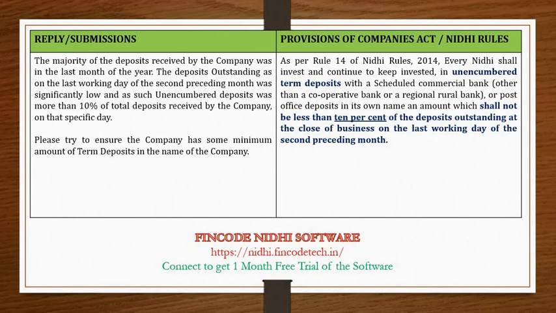See, this is basically a loophole. In case the majority of total deposits has been received in the month of March, the deposits outstanding on February end will be a substantially low amount. We need to make sure that we have a term deposit of at least 10% of that low amount as on February end. If we can provide and prove that claim of ours, we can avoid unnecessary penalties or unnecessary notices from ROC.